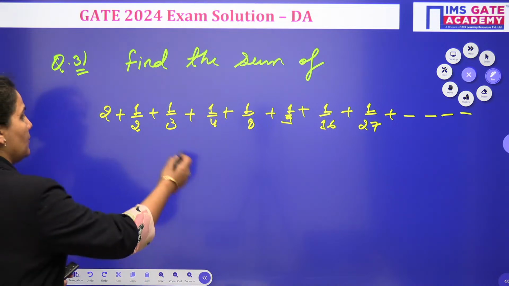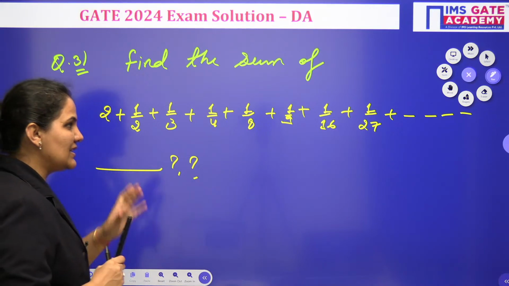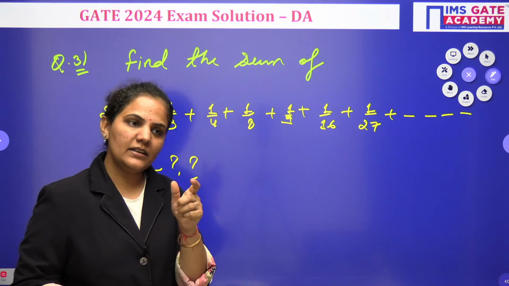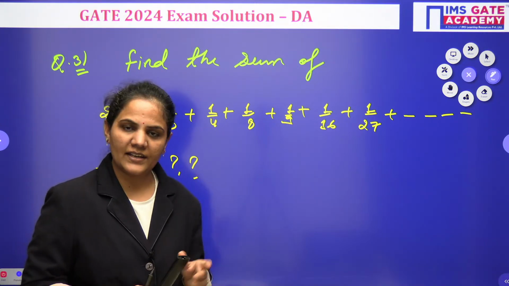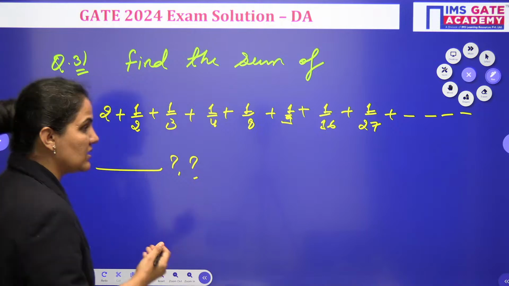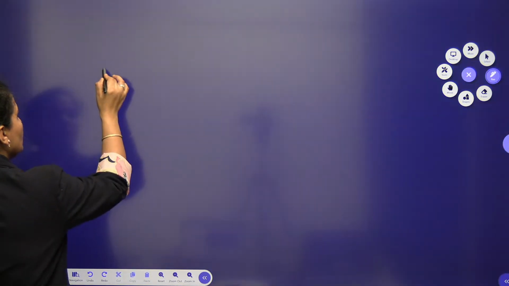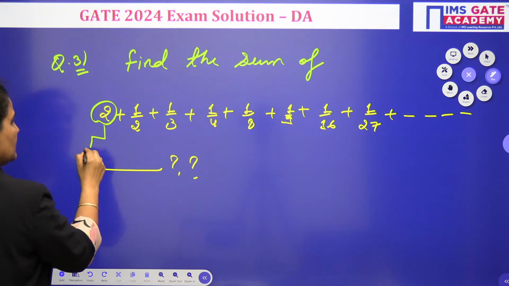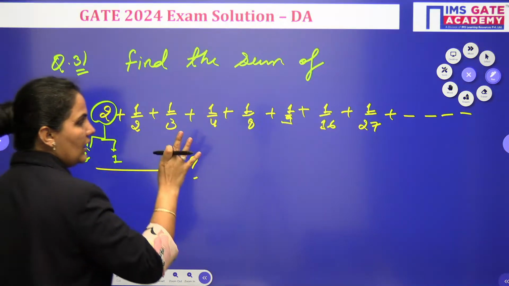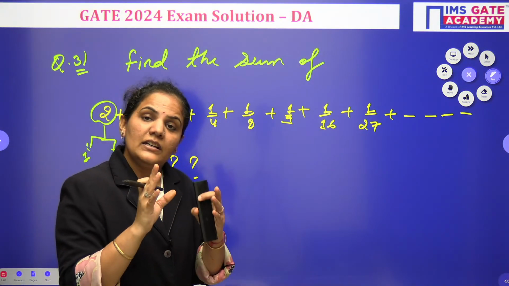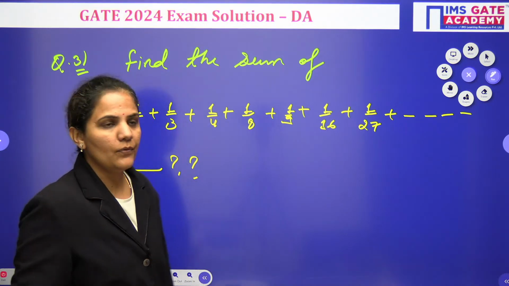Alright, so now let's approach it here. So what is the sum? Let's approach the sum here. First of all, I can see in this series I am having a few even terms and a few odd terms. So I cannot approach this series directly. I need to arrange it. So let's arrange it. We can see the number here is 2, so we can start by writing 2, and we can break it as 1 plus 1. When I break it as 1 plus 1, I will write it as the sum of even terms and the sum of odd terms also.